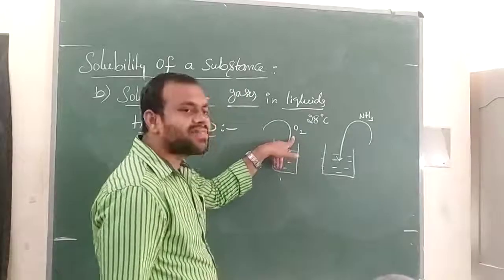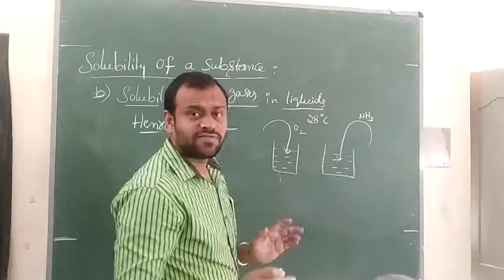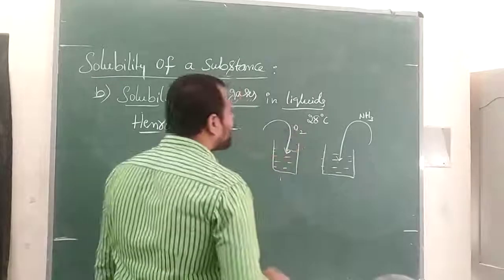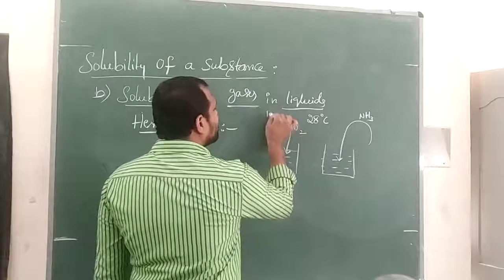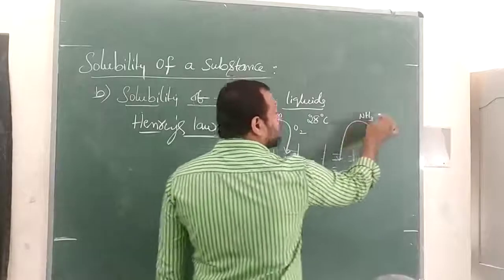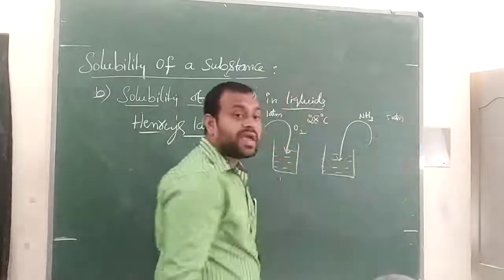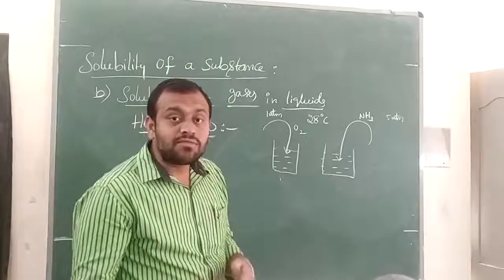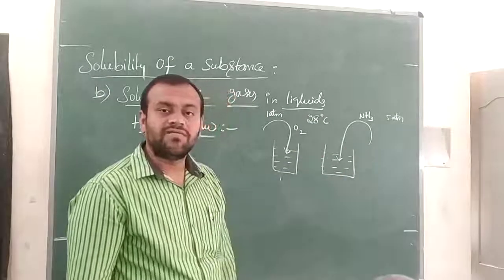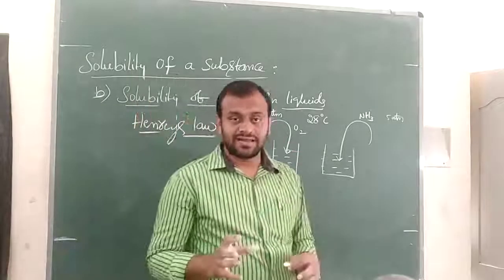Let the partial pressure of oxygen be 1 atmospheric pressure, and let the partial pressure of ammonia be 5 atmospheric pressures. This is not the correct value; for understanding purposes I am saying this. Then which gas will dissolve more in the solvent? Ammonia gas will dissolve more, because by Henry's law, that is what it says.